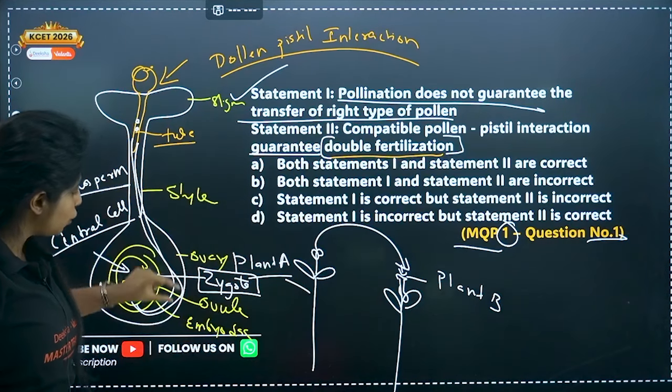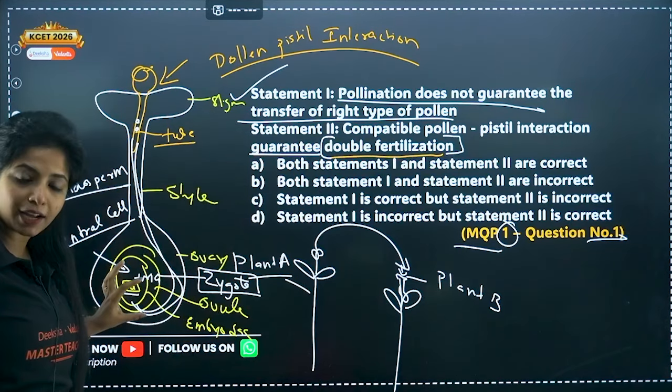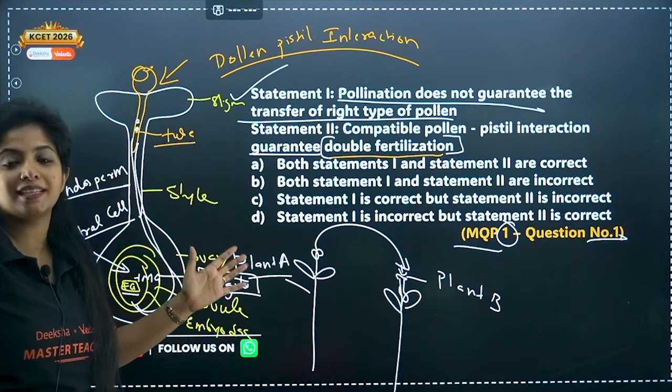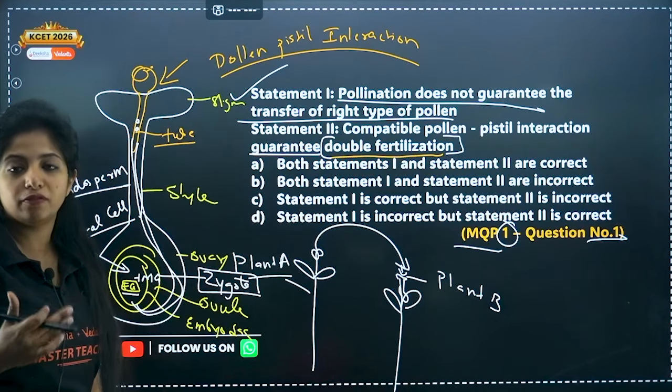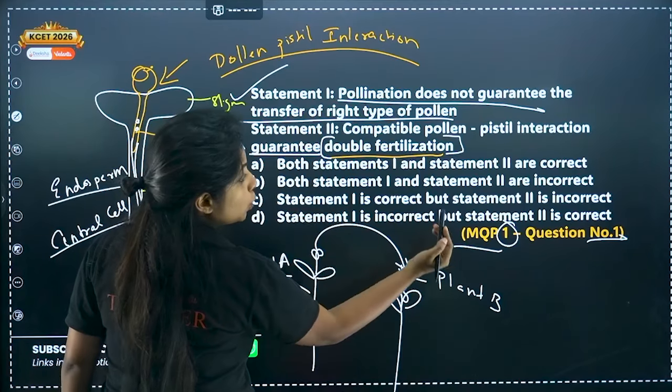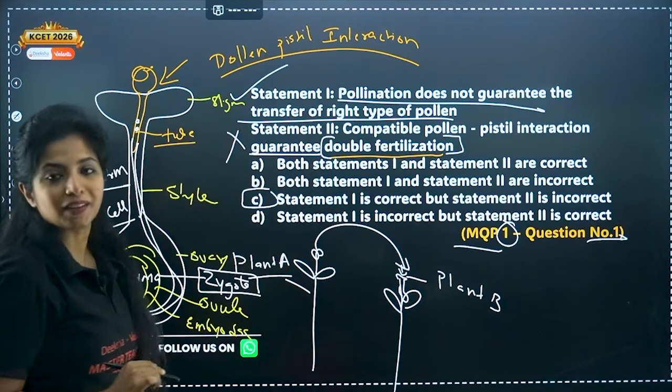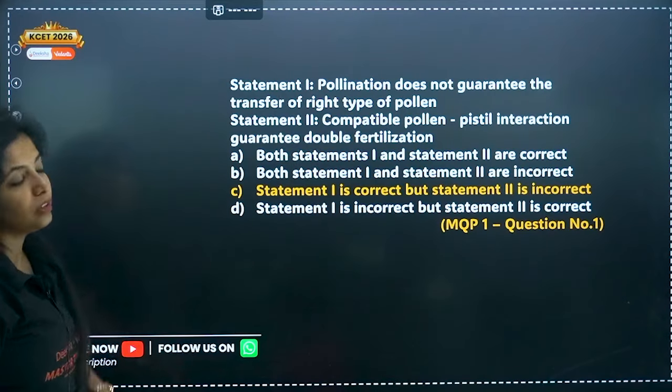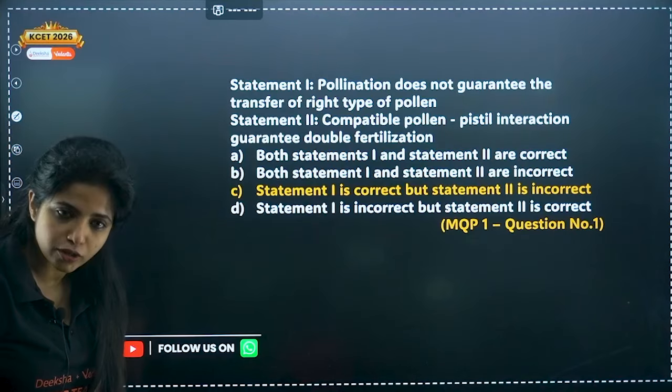Only when the pollen tube enters the embryo sac and transfers the male gamete, we can say yes, there are chances that double fertilization can happen. So can I say statement 1 is correct, but statement 2 would be incorrect? Yes, ma'am. So C would be your answer for this particular question.